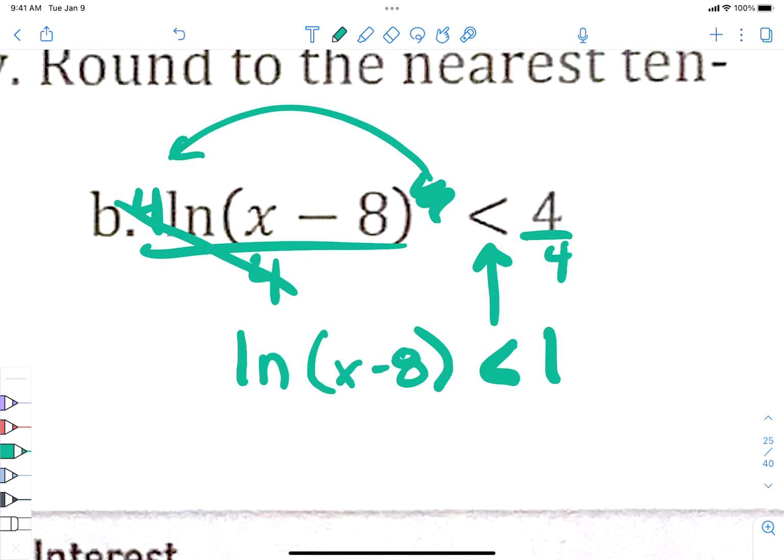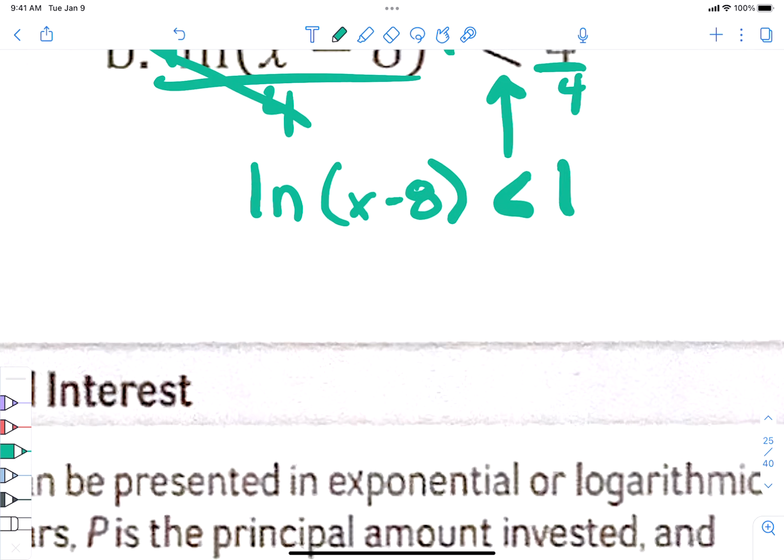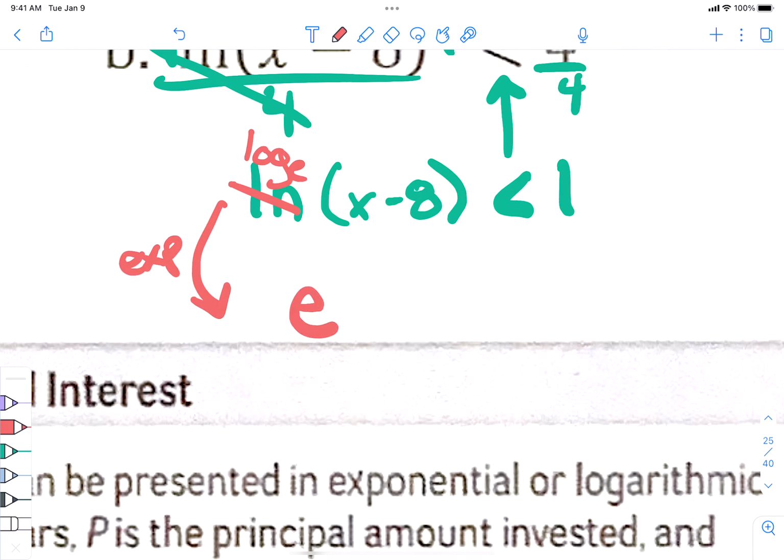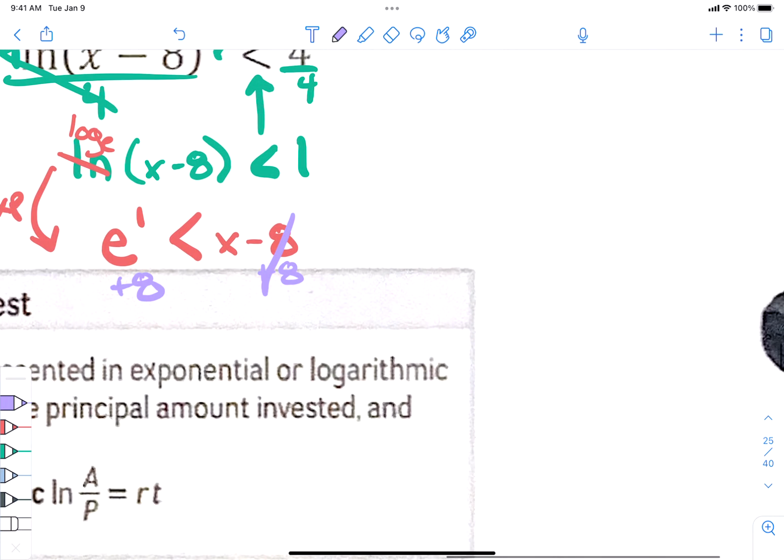Wait, but how does the inequality sign stay when we switch? Nope, it just stays in the same spot. It just stays facing the same direction. So ln is log base e, right? And log base e, if we switch that to an exponential function, is e to the first power is less than x minus 8. It just stays in the same spot when you move it to the exponential function. And then you add the 8 over to the other side, so plus 8. So on your calculator, to get a decimal, do e to the first power plus 8.